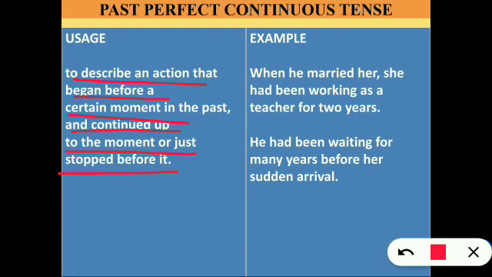So here, let's see the examples to make it clear. When he married her, she had been working as a teacher for 2 years. He had been waiting for many years before her sudden arrival. So here in these two cases we find continued work up to the moment or just stopped before the utterance of the sentence.